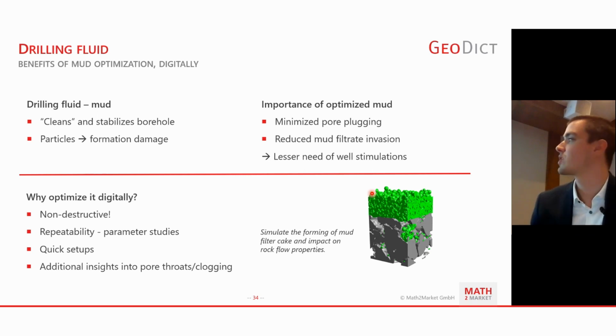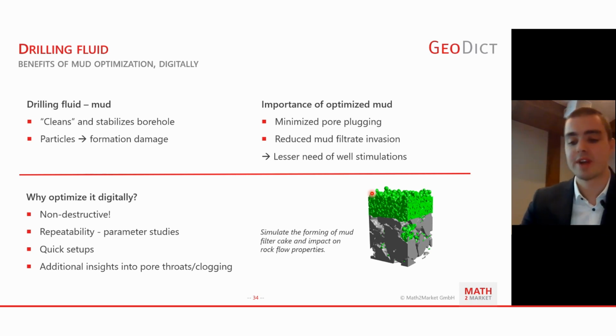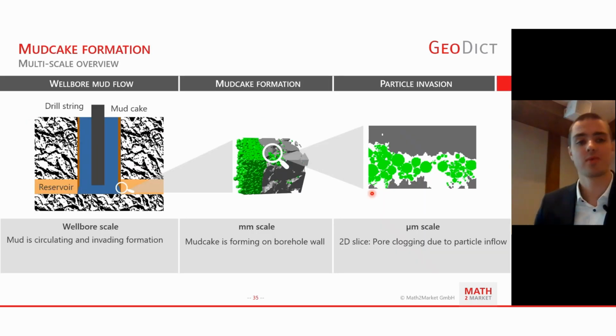The setup itself is quite simple and quick in comparison with, for instance, experimental setups. And you can also get additional insight that is not readily available in the classical approach of flooding your core. So that's just a brief overview of the sheer amount of ideas that you could think of for utilization of such a feature digitally.